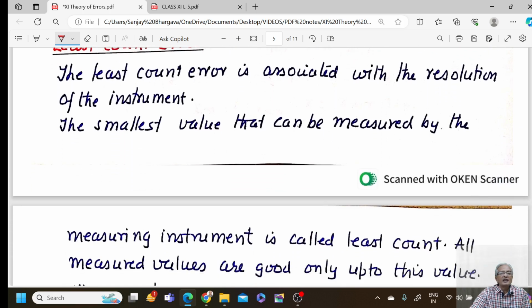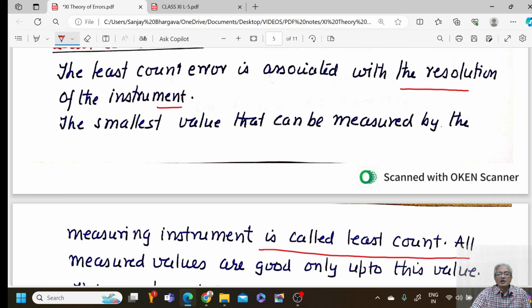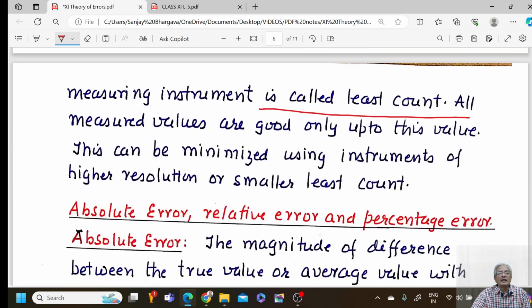The least count error is associated with the resolution of the instrument. For all experiments, resolutions are different. Like we calculated for the vernier caliper, that was 0.01 centimeter. For the screw gauge, it came out to be 0.001 centimeter. And what is least count? Again, we define it as the smallest value that can be measured by the measuring instrument. All the measured values are good up to this value only.